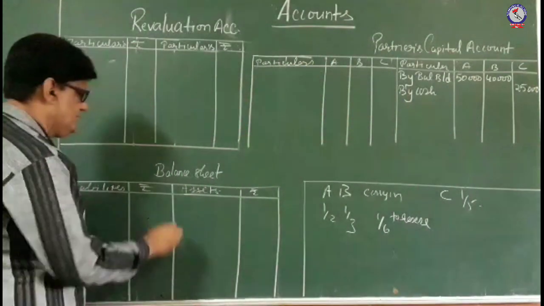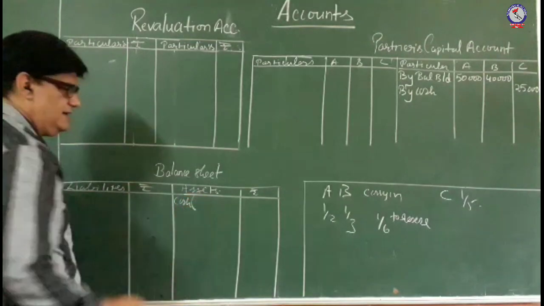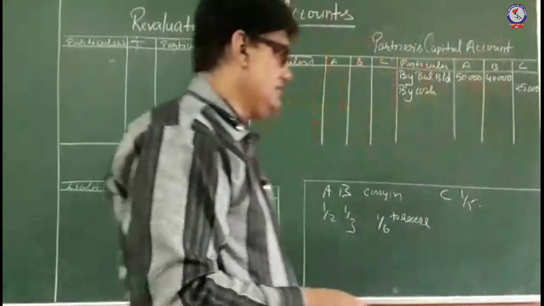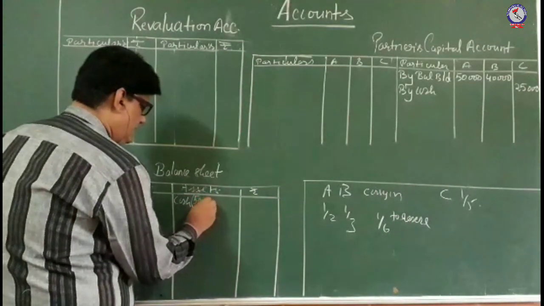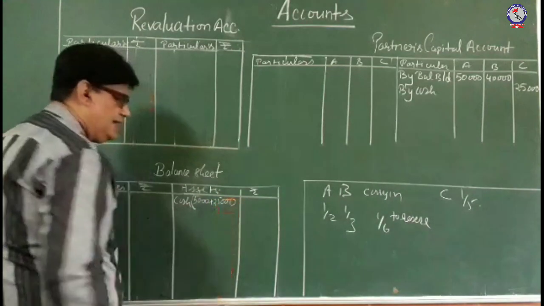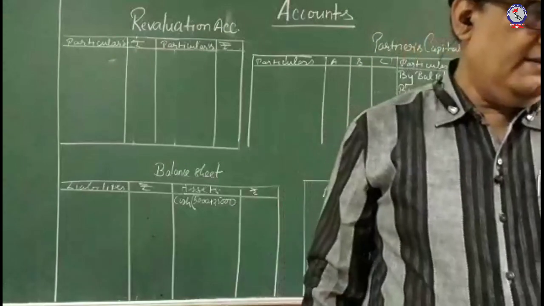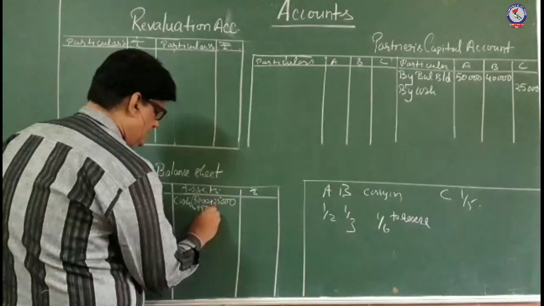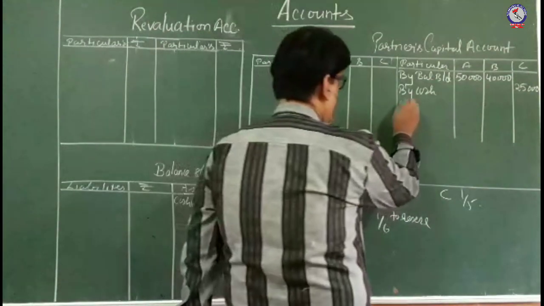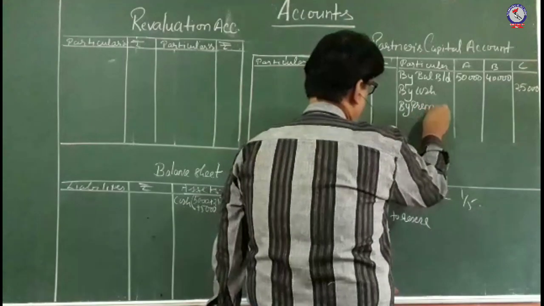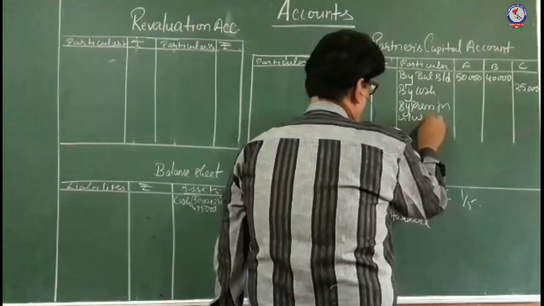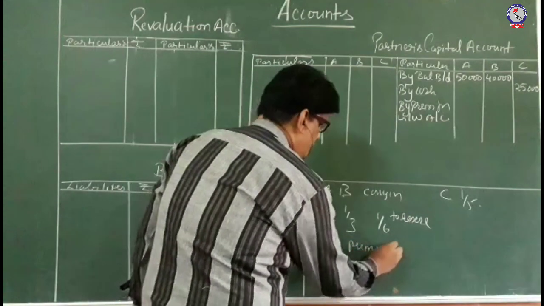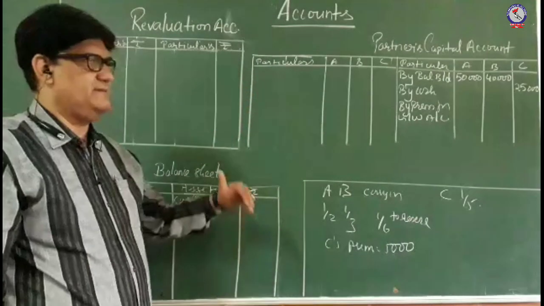So this will increase your cash also. The cash or bank account shows the opening balance of rupees 5,000, plus 25,000 brought by C. Then it is said that C also brings in rupees 5,000 for his share of premium for goodwill, and this premium for goodwill will be given to the sacrificing partner in the sacrificing ratio.